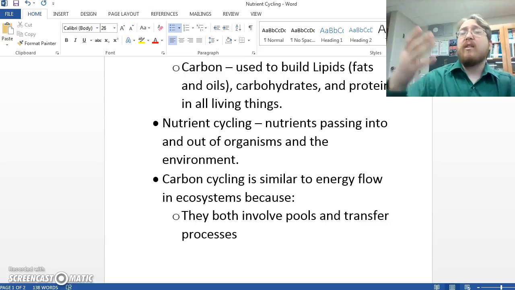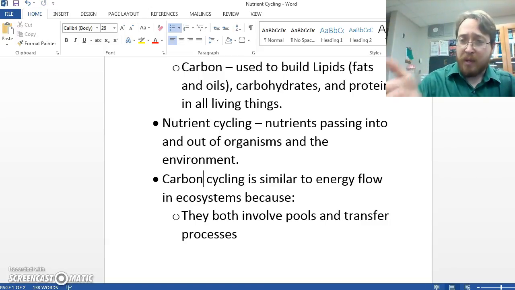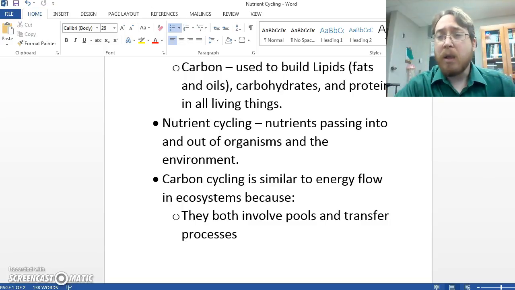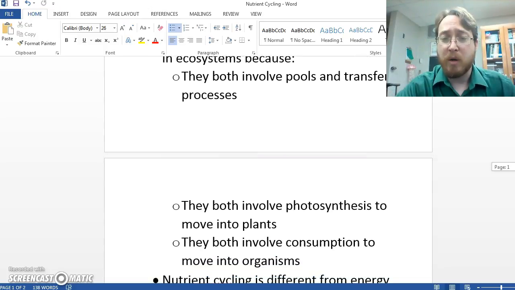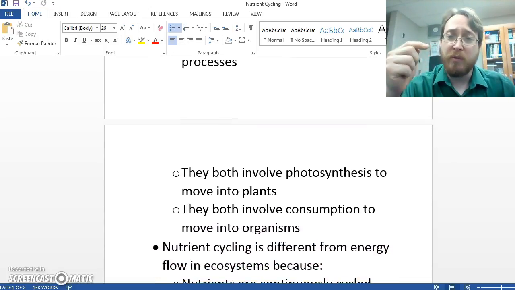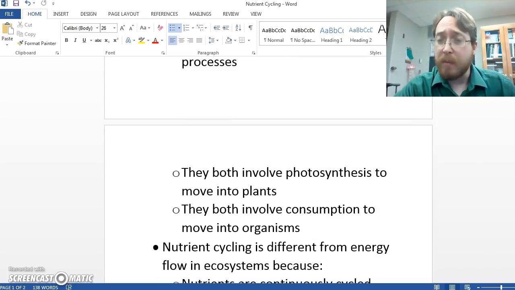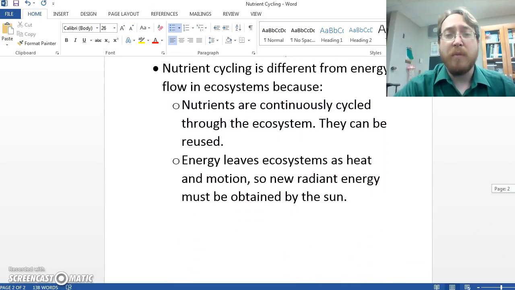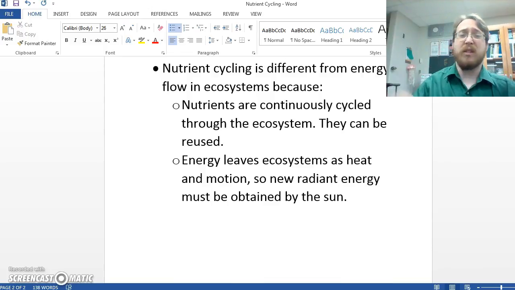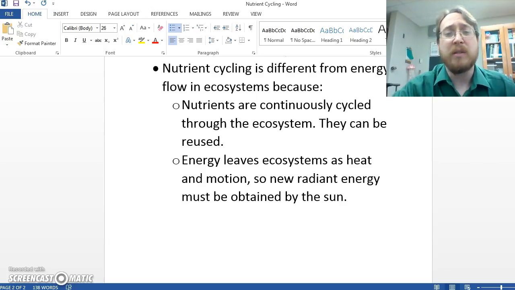Nutrient cycling is simply stating that nutrients pass into and out of organisms and the environment in a repeating cycle. Carbon cycling is similar to energy flow in the ecosystem because both involve pools and transfer processes, both involve photosynthesis to move into plants, and both involve consumption to move into animals. And nutrient cycling is different from energy flow in the ecosystem because nutrients are continuously cycled through the ecosystem. They can be reused over and over again. But energy leaves ecosystems as heat and motion, so new radiant energy must be obtained from the sun.